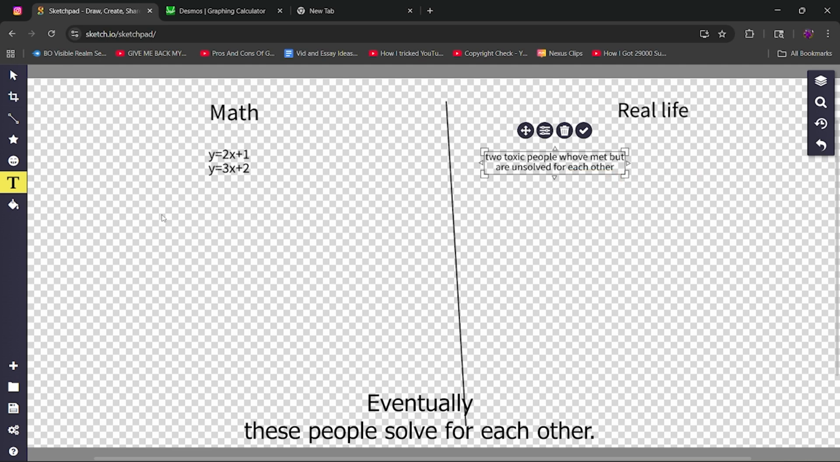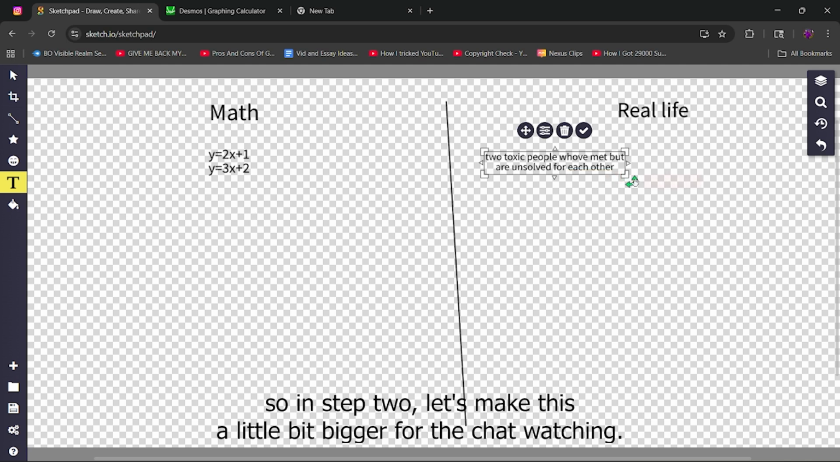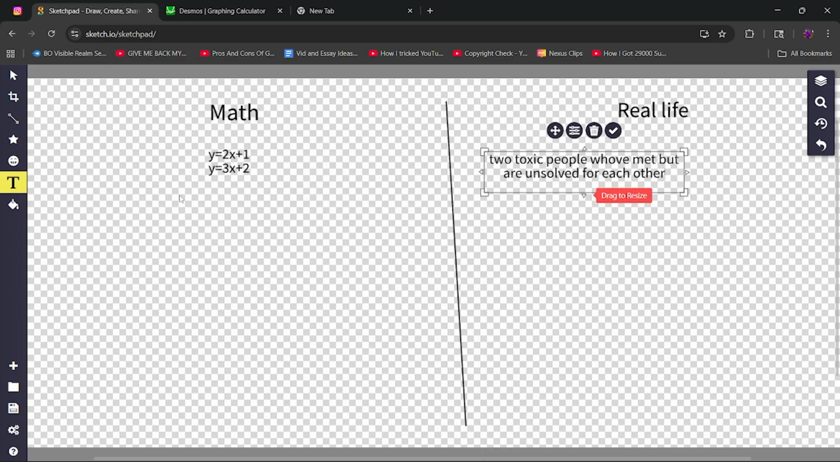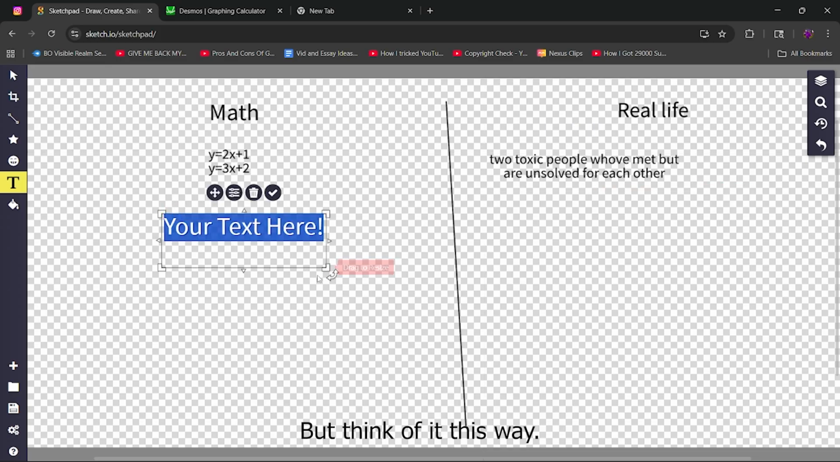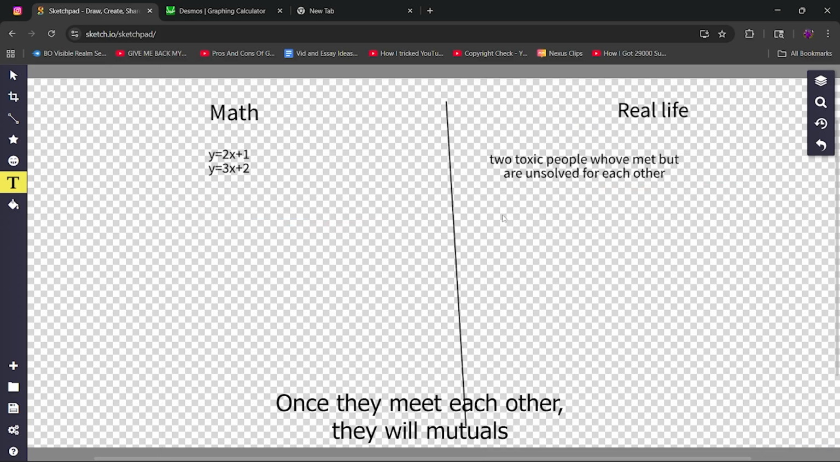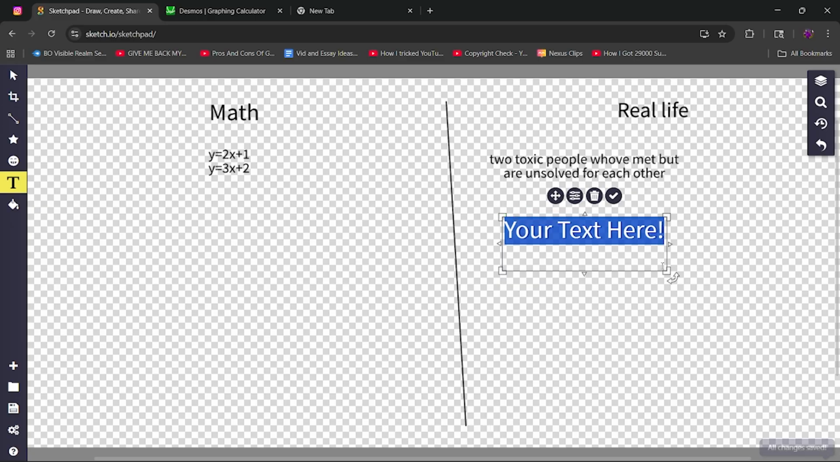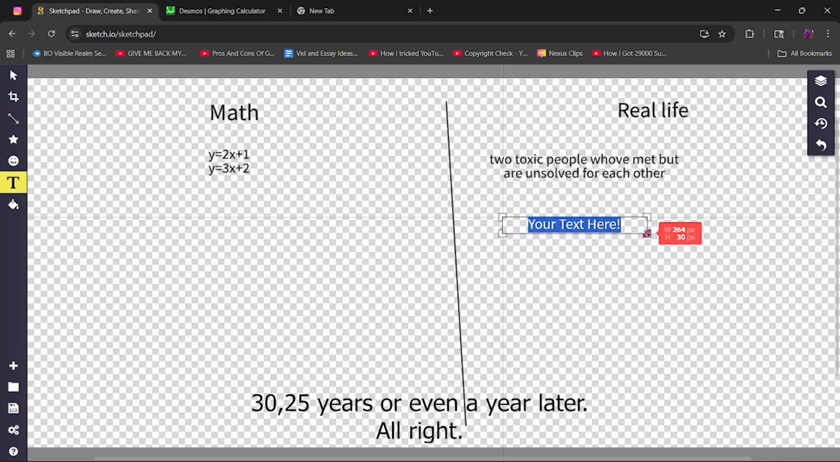Eventually, these people solve for each other. Alright, so in step 2, let's make this a little bit bigger for the chat. But think of it this way. Once they meet each other through mutuals, 30, 25 years, or even a year later.